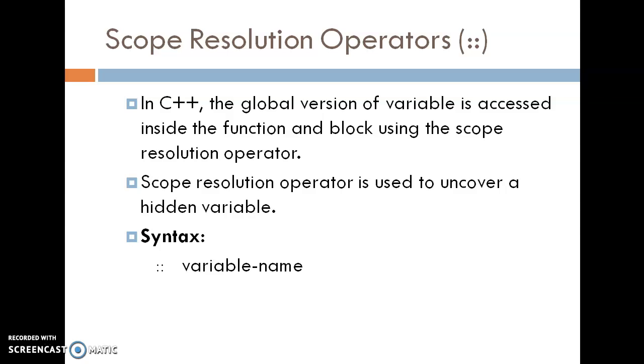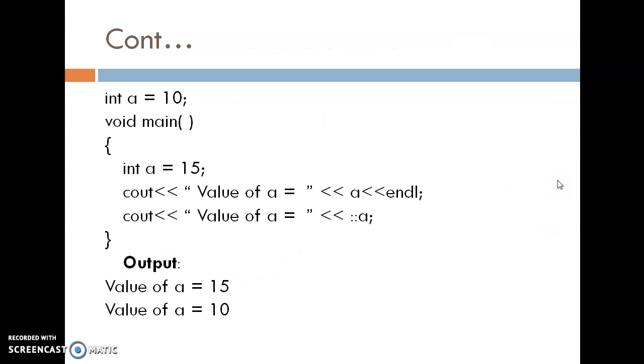But in C++, the global version of the variable is accessed inside the function and the block using the scope resolution operator. So the scope resolution operator is used to uncover a hidden variable. The syntax for the global variable is the scope resolution operator with the variable name. For example, here int a is 10. This a is defined outside this main function.